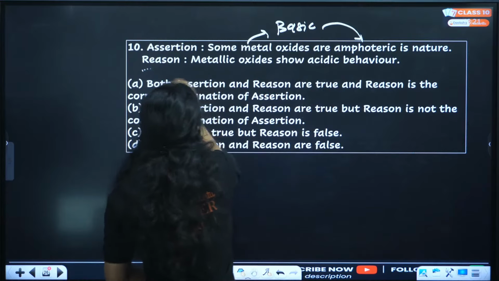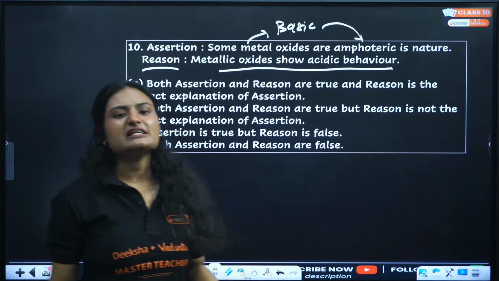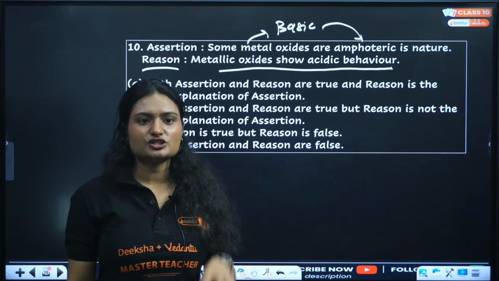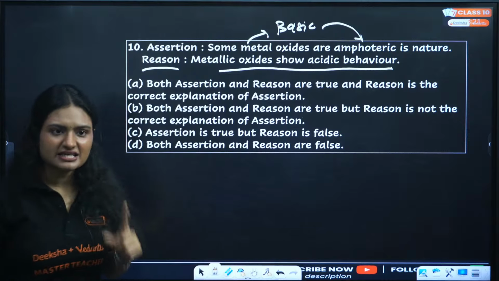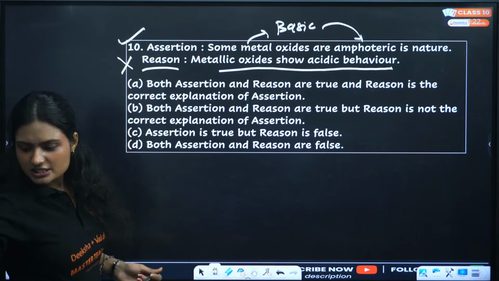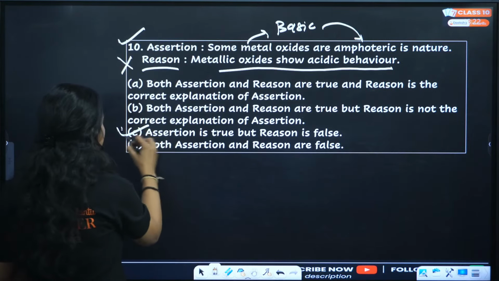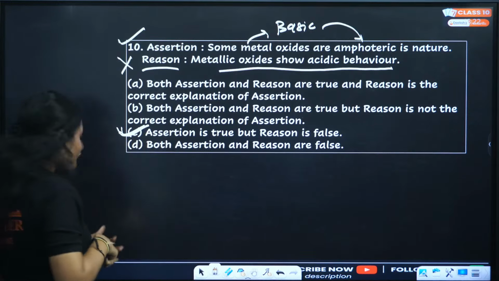Reason says metallic oxides show acidic behavior. That is incorrect because metallic oxides are all basic in nature. So assertion is true but the reason is false. That means the correct answer is option C.